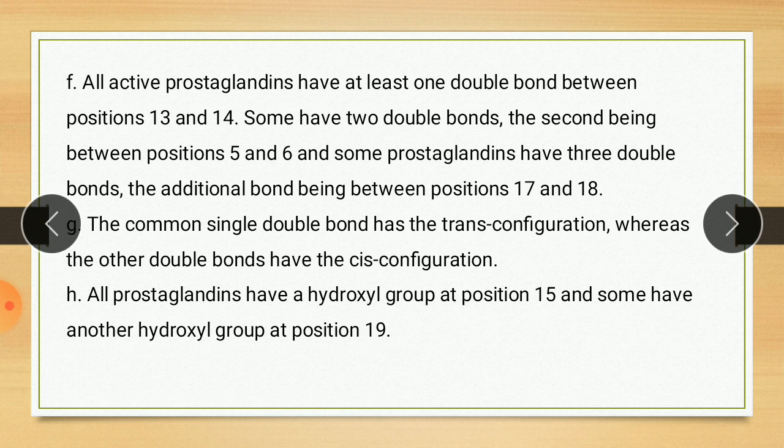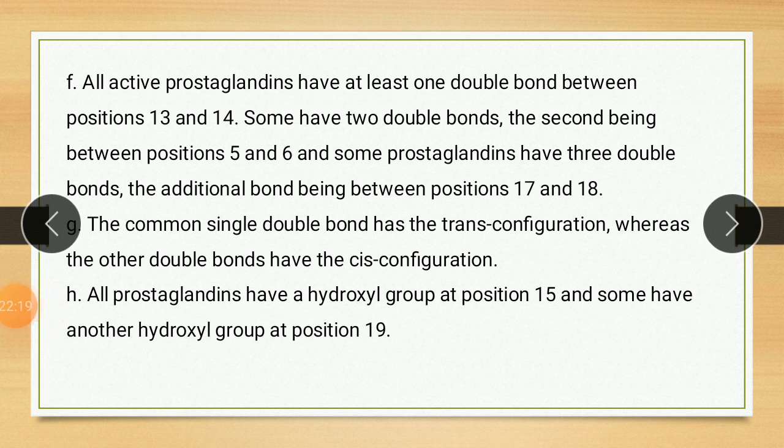Next point, all prostaglandins have a hydroxyl group at position 15 and some have another hydroxyl group at position 19. So they may contain a hydroxyl group at the 15 position or it may be at the 19 position. So that is about the main points of the chemistry of prostaglandin.